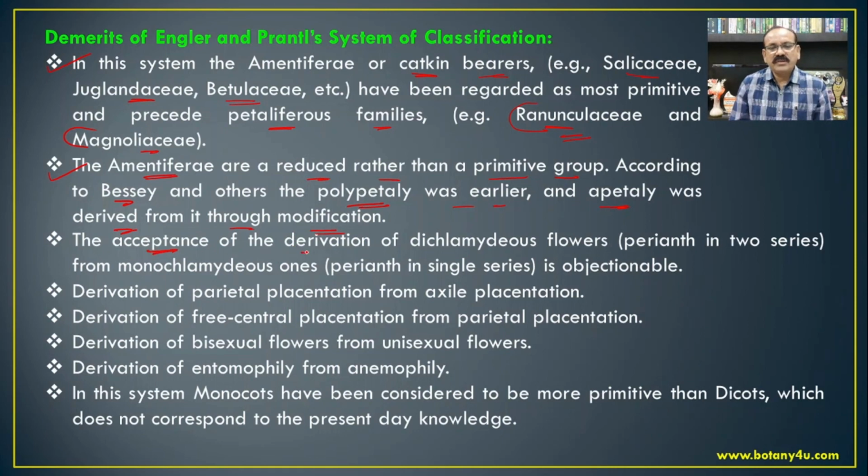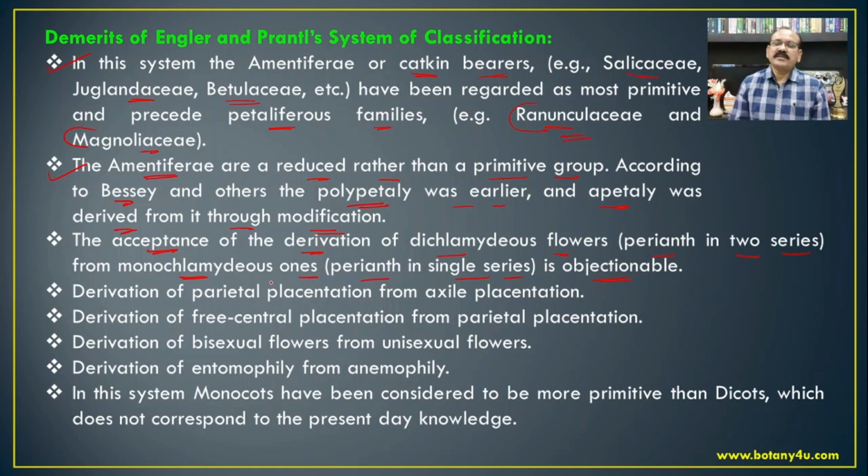Then the acceptance of the derivation of diclamydeous flowers, that is perianth in two series, that is calyx and corolla, from the monochlamydeous ones, that is perianth in a single series, is also objectionable, because if we see in today's condition the evolution of the angiosperm according to the Angiosperm Phylogeny Group, then we will find that the presence of two whorls in the perianth, that is calyx and corolla, with the free sepal, free petal, is a primitive character of the angiosperms, and the presence of one whorl, that is the monochlamydeous type of condition, is an advanced character.